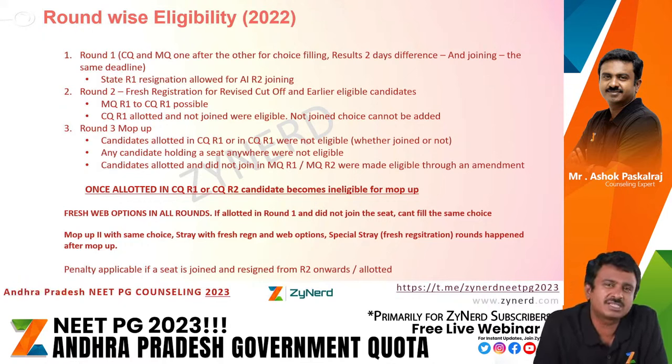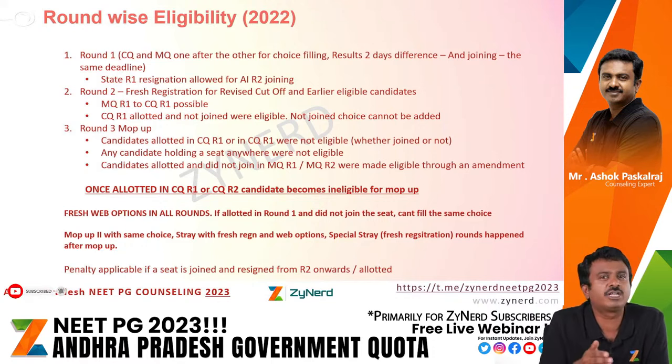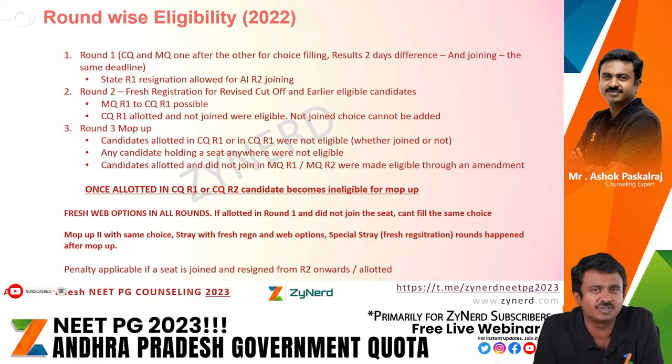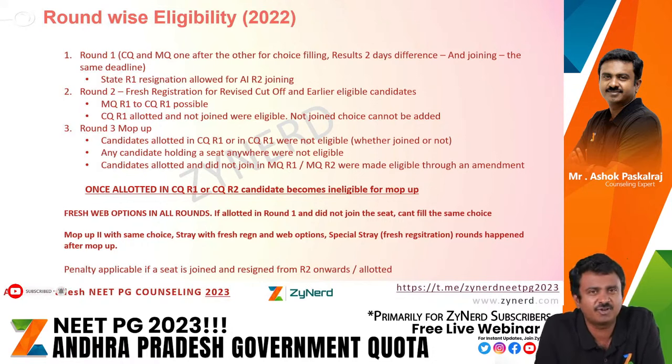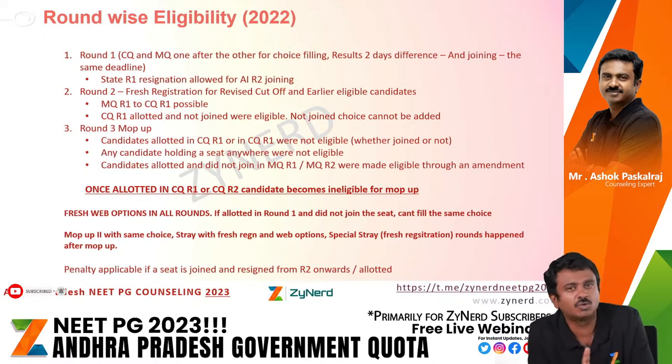So somebody who missed out registration in state round 1, even though they were eligible earlier, 543 marks, you will see the merit list, 543 marks, missed out the first round registration, went ahead and registered in round 2 for the first time, along with the reduced cutoff eligible candidates. Both were able to register, fill up, scan and upload all the documents and be eligible for round 2. Fresh registration was possible, but in the previous year, 2021 admission session, AP only had a round 3 fresh registration. They did not have a round 2 fresh registration.